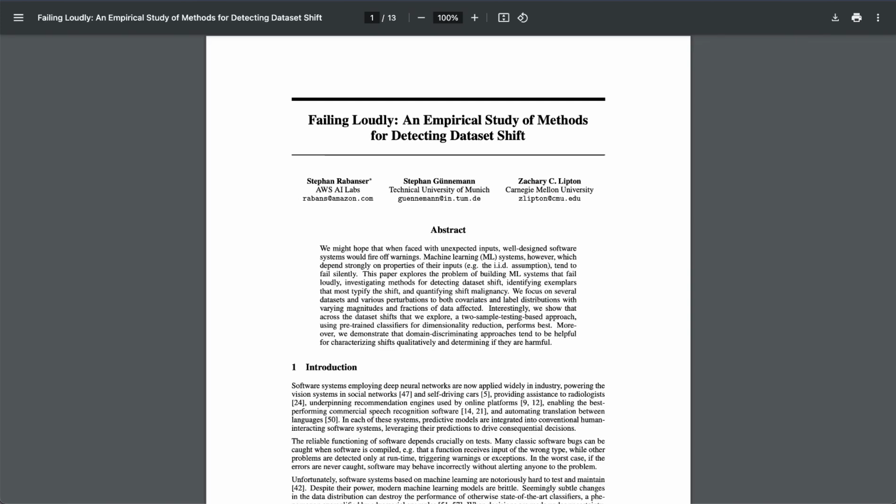Welcome to the deep dive. Today we're going to tackle something tricky. It's a tricky problem in machine learning. It's called dataset shift.